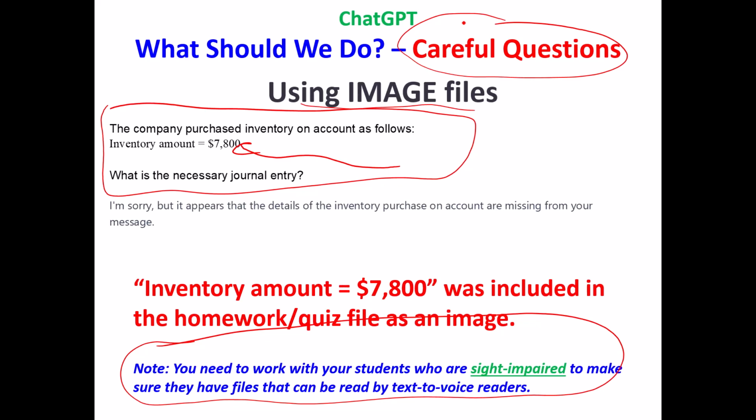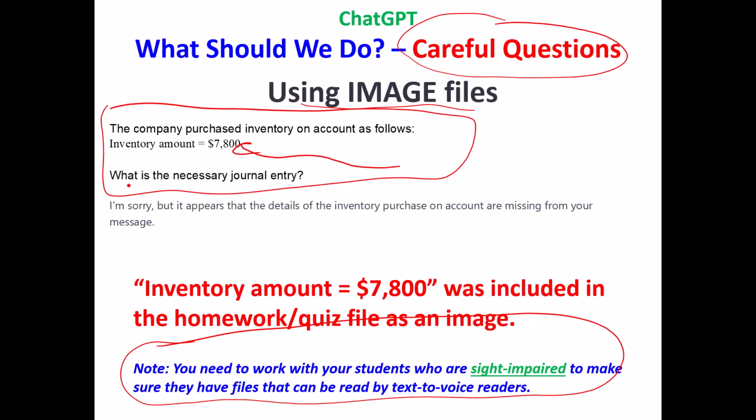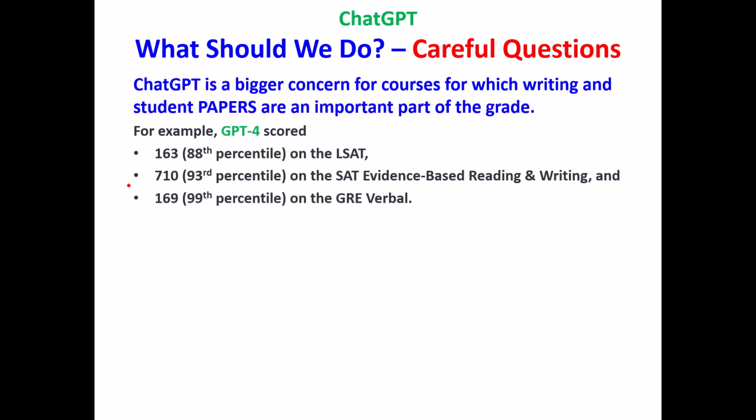Put key data in as image files, change the dates so everything isn't for a full year, and ChatGPT gets it wrong every single time. Now, in accounting, I guess some broad messages. In accounting, as of today, ChatGPT doesn't do great at accounting questions. It's a bigger concern in courses for which writing a student paper is an important part of the grade.